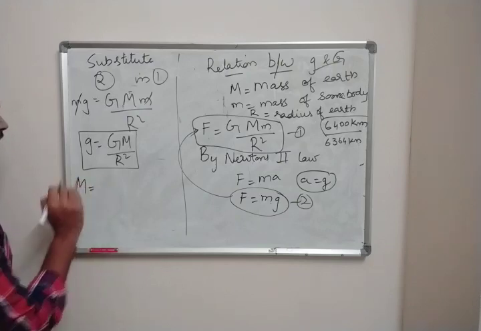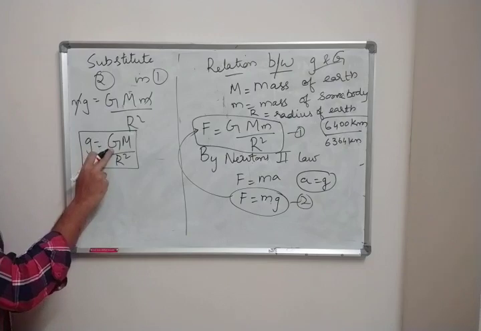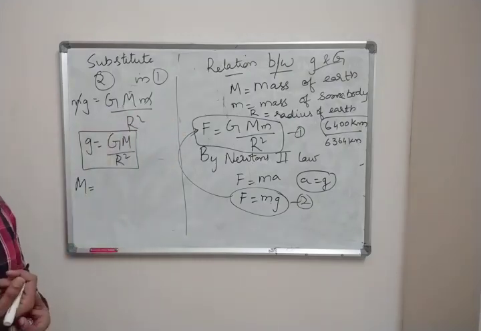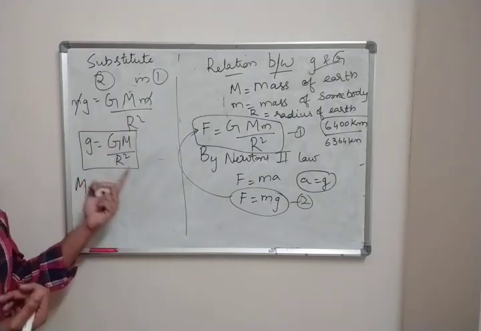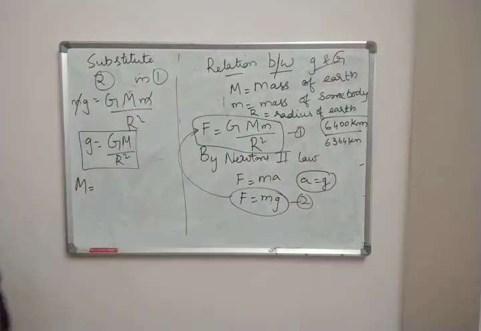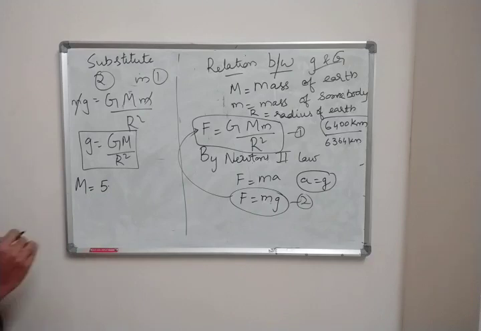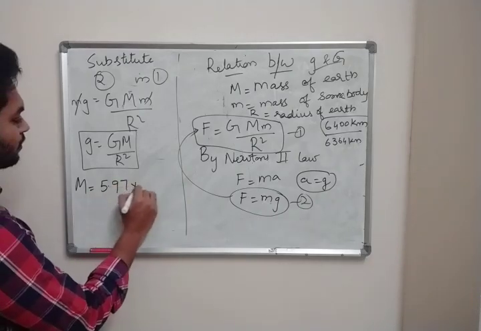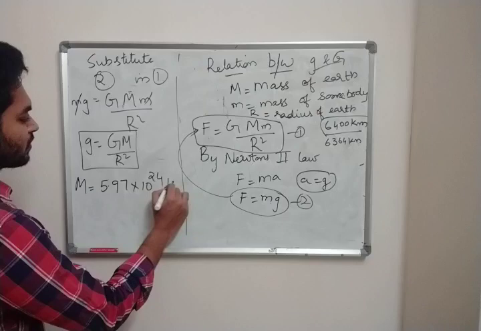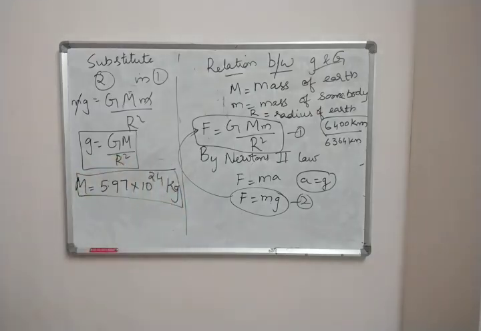If you substitute in the place of small g 9.8, in the place of capital G 6.67 into 10 to the power minus 11, and in the place of R 6,400 kilometers, and if you calculate, you are going to get the mass of Earth as 5.97 into 10 to the power 24 kg.